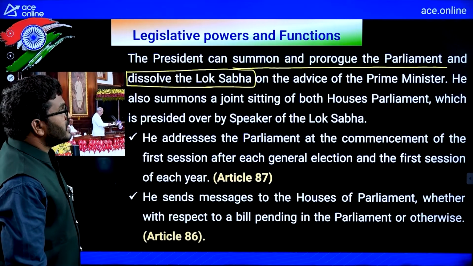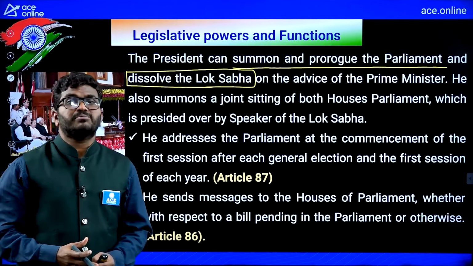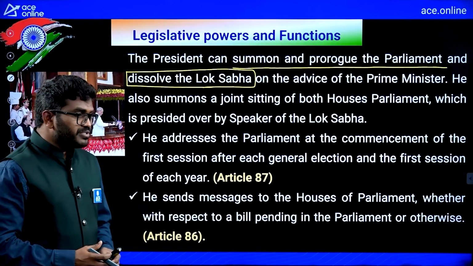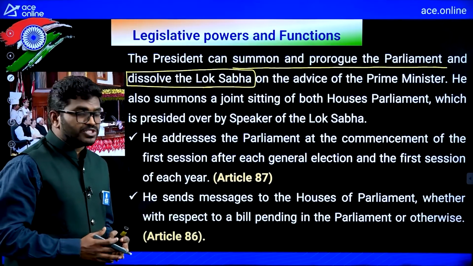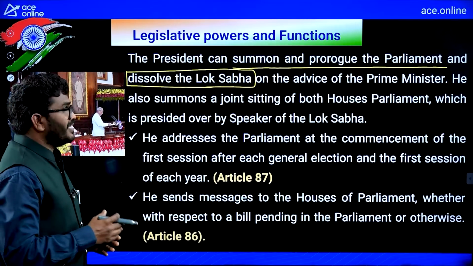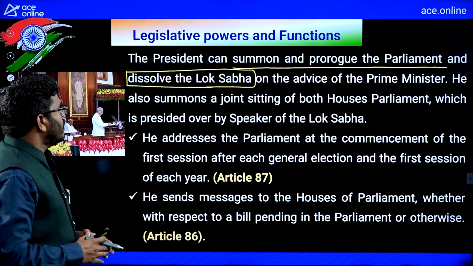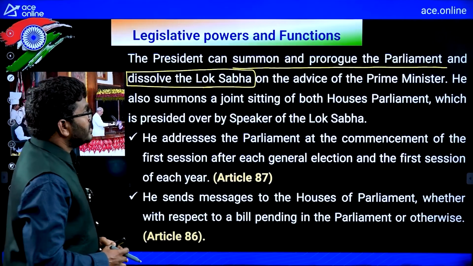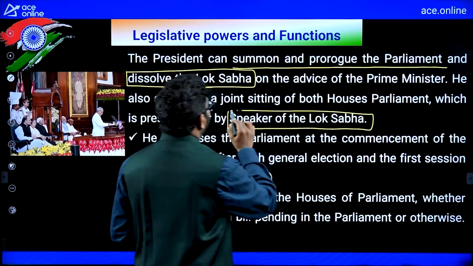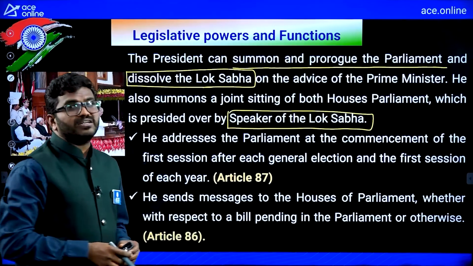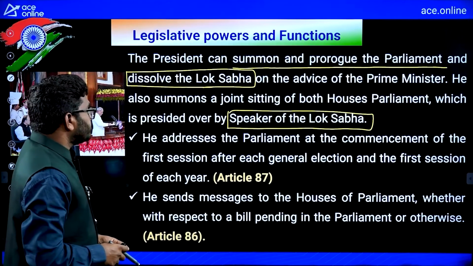He also summons a joint sitting of both houses of the Parliament. So, sometimes a joint sitting is required. He will call both the houses to sit at one place and decide and pass a bill, which is presided over by the Speaker of Lok Sabha. He will not preside here. For a joint sitting, the Speaker presides.